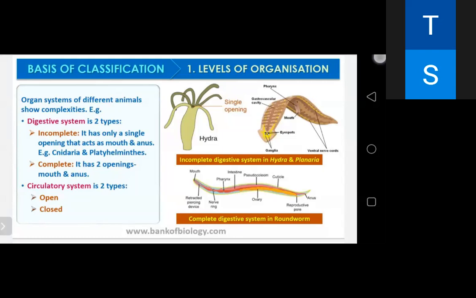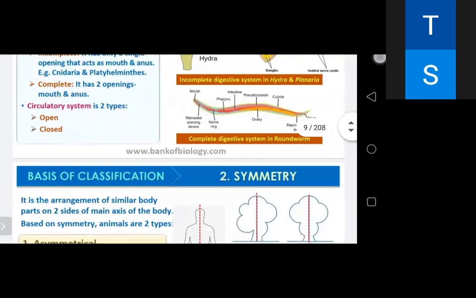The circulatory system is also of two types. One is open, in which the blood is pumped out of the heart and cells and tissues are directly bathed in the blood, just like a cavity, the hemocoel cavity. And in the closed type of circulatory system, as in our case, the blood is circulated through a network of blood vessels of varying diameters, and the tissues remain in touch with this. So we are having a closed circulatory system, and the insects are having the open circulatory system.